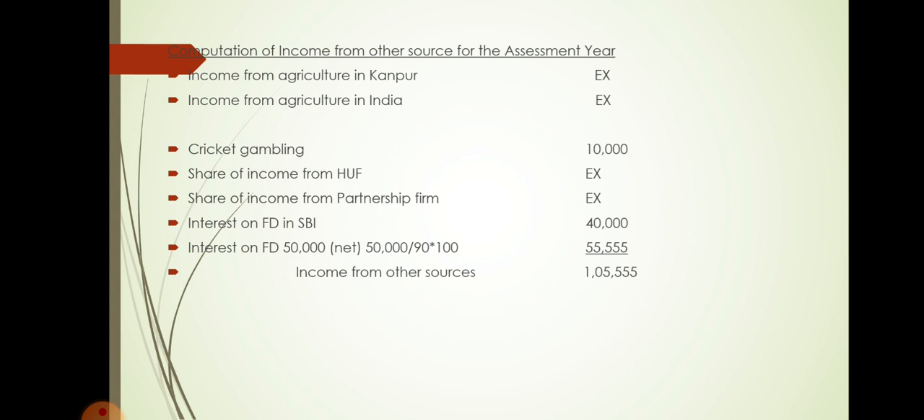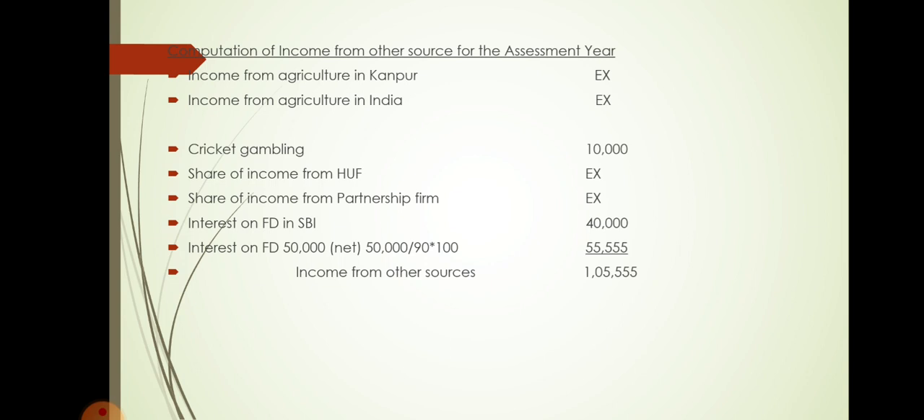Net means whenever you are going to tax it, it is taxed after grossing up. So what you have to do is apply the TDS percentage, that is 10%. So when you are going to gross up, you use the formula 100 minus 10, which comes to 90%. So whatever the amount received, 50,000 is equal to 90%. Then you find out how much for 100. So 50,000 by 90 into 100, so it comes to around 55,555.